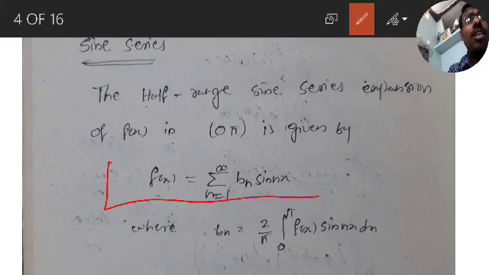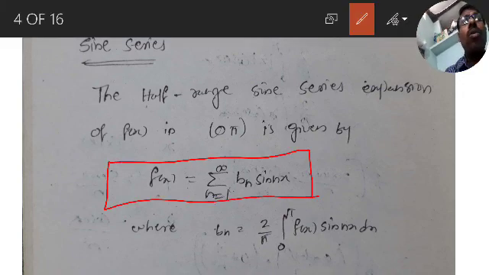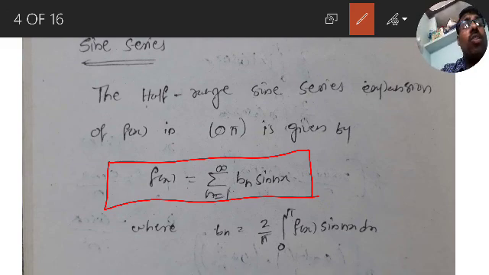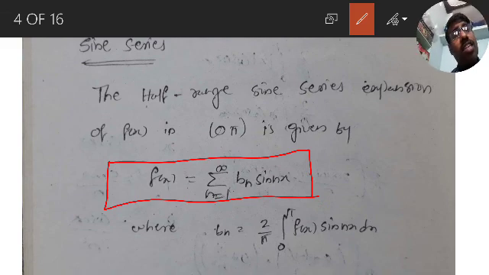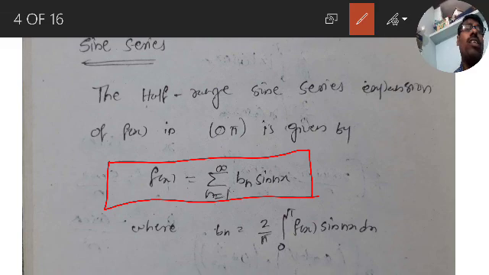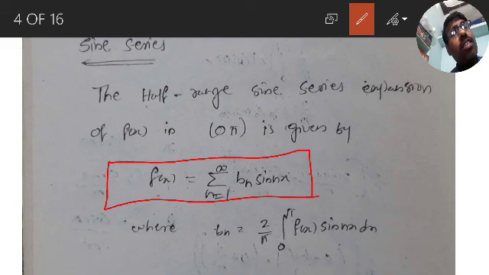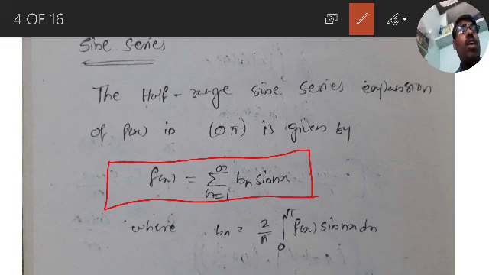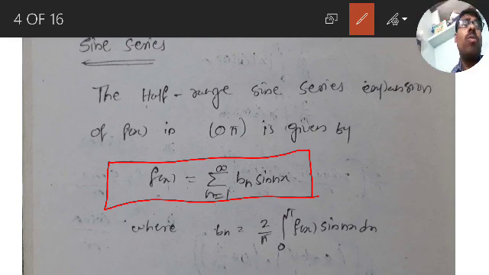So sine series is f of x is equal to sigma n is equal to 1 to infinity bn into sin nx. So whether I say half range sine series or simply sine series, it is only this one, the half range sine series itself. If we call it sine series or cosine series, they are all half ranges only. So don't worry whether I am saying half range or not. It is enough to say sine series and cosine series.